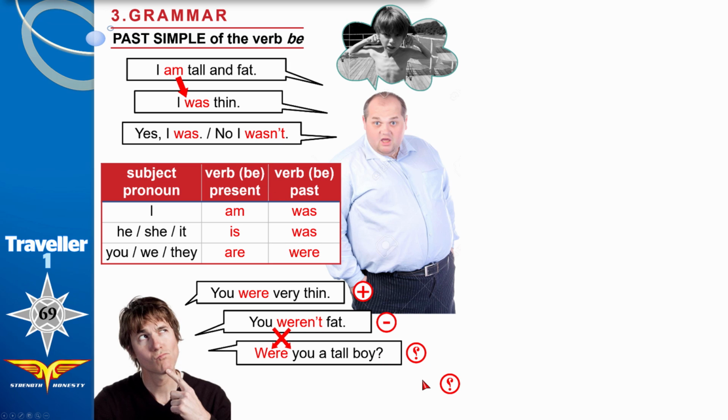How do we form a WH question? Use how, why, where, when. Easy. All you need to do is put why, where, when before the verb be. Why were you very thin?